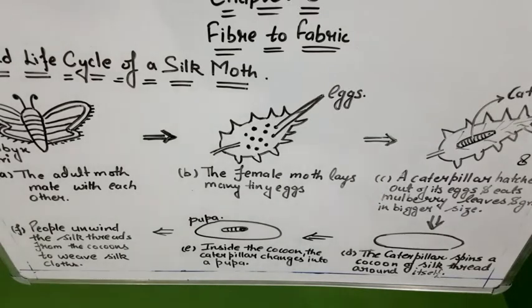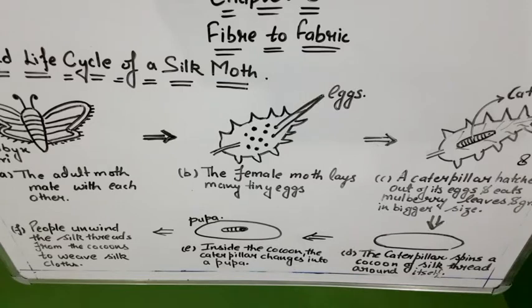So this is the whole life cycle of a silk moth, in which the female lays eggs on the mulberry leaves. Those eggs convert into caterpillars after 20 days, and the caterpillar lives on that mulberry leaf for 6 months, and slowly it gets converted into a cocoon, that is a hard egg-like structure.